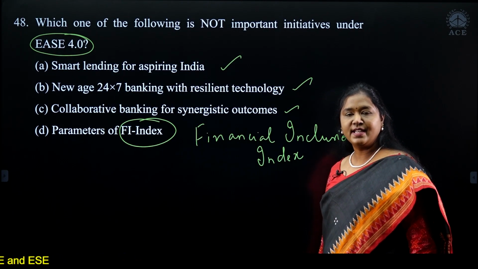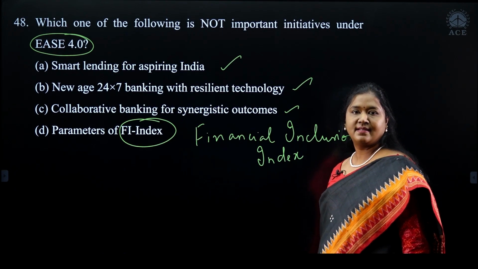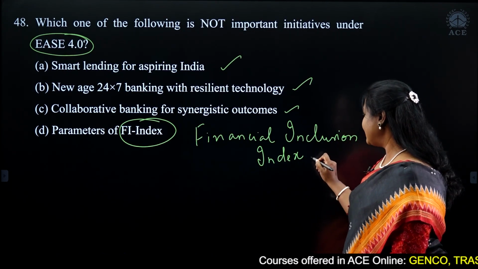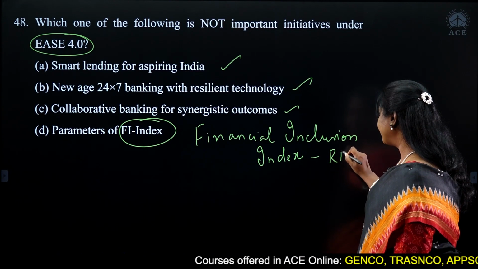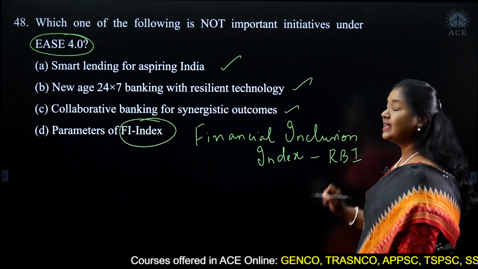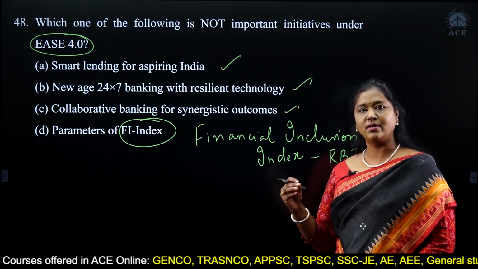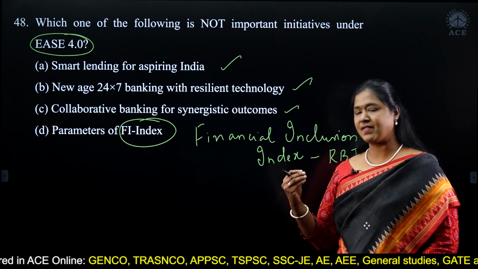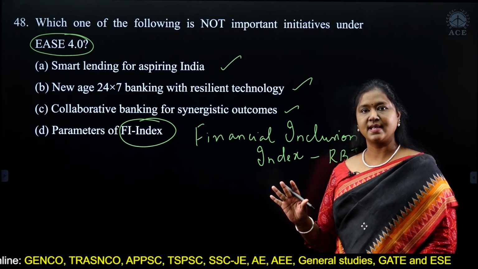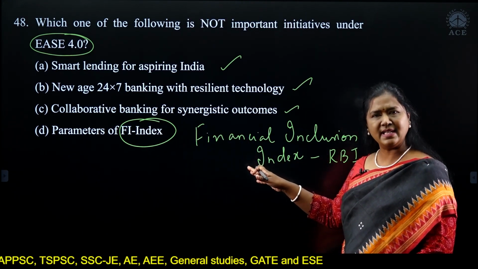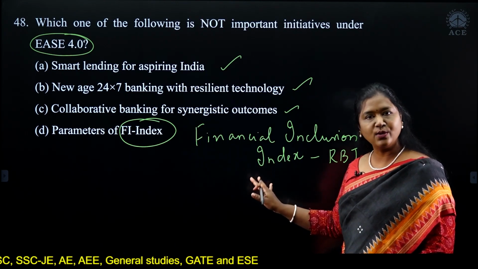It's the financial inclusion index. The financial inclusion index is given by RBI, which measures financial inclusion. What is financial inclusion? We are talking about providing banking services and facilities to all unbanked areas. The parameters of financial inclusion are ease of access, availability, and usage.